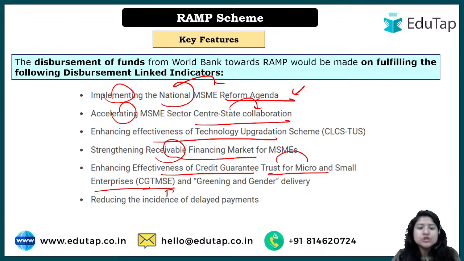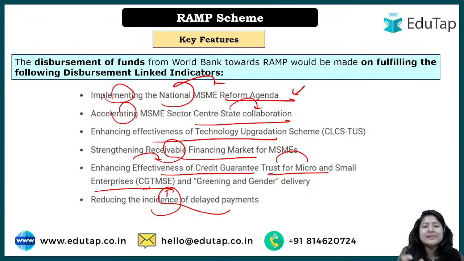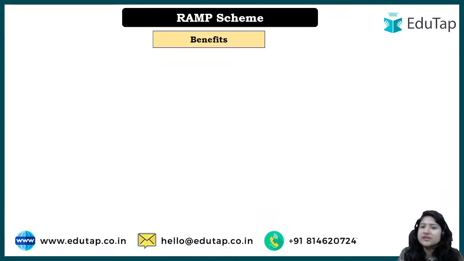government has money to pay you back, right? So government is enhancing the effectiveness of this particular fund also, so that more and more MSME enterprises can come forward and take loans, and government can back them up, and banks can also freely give loans to people. Okay, and reducing the incidence of delayed payment. So these are the key disbursement linked indicators also by the World Bank and the government of India, and they made the key features of this program as well, so that they can get the benefit.